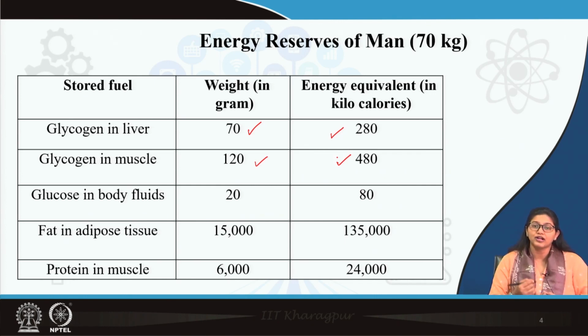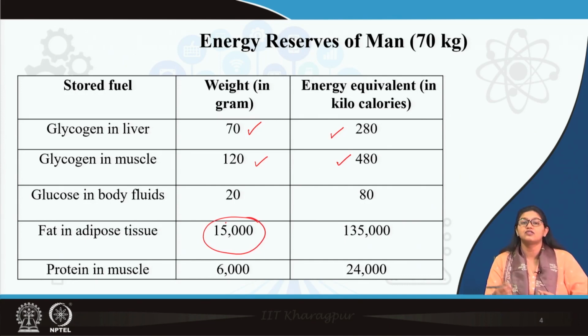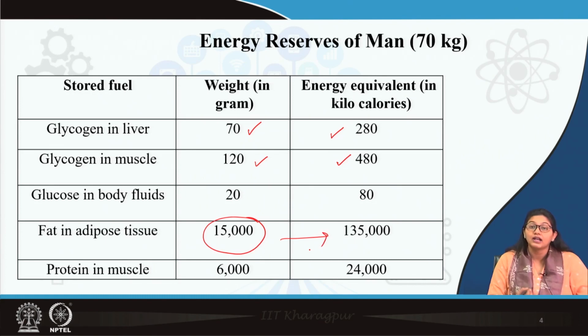What is important, the most huge amount of energy is present in adipose tissue in the form of fat. So, you can see it is around 15,000 grams of adipose tissue which generates energy equivalence of 1,35,000 kilocalories, and also muscle proteins around 6,000 grams in weight provides 24,000 kilocalories of energy.